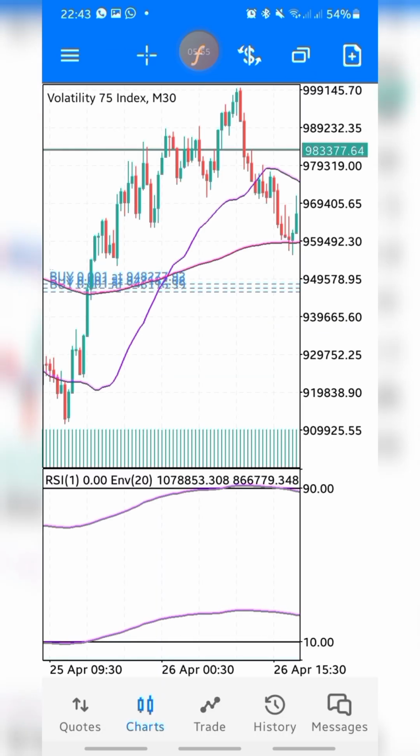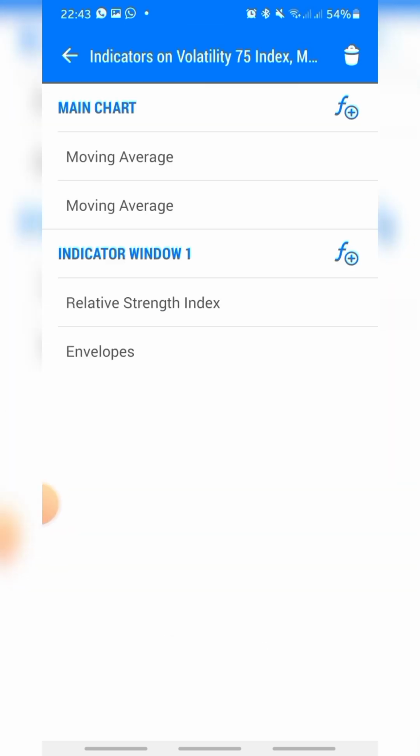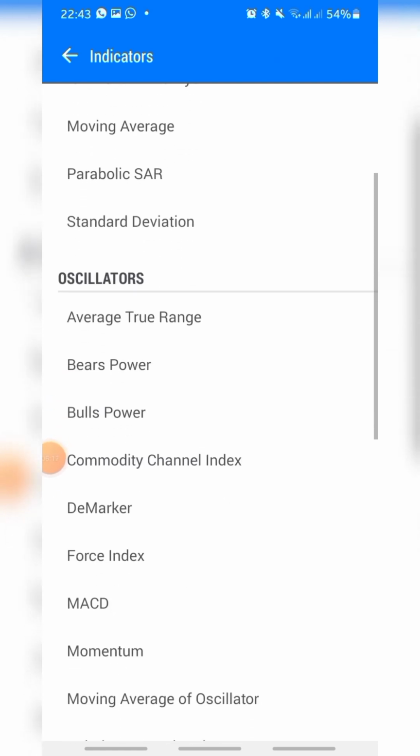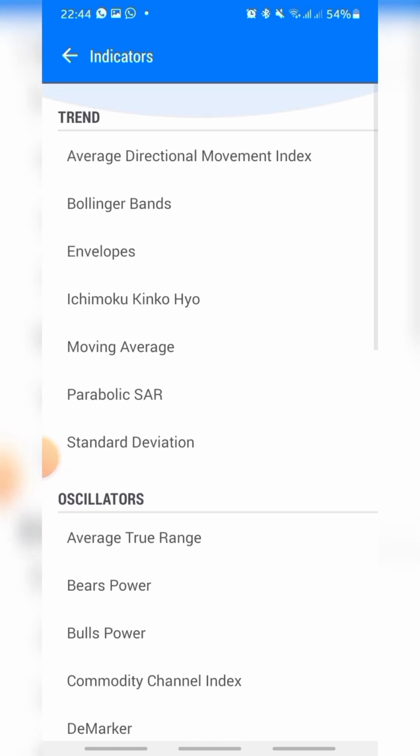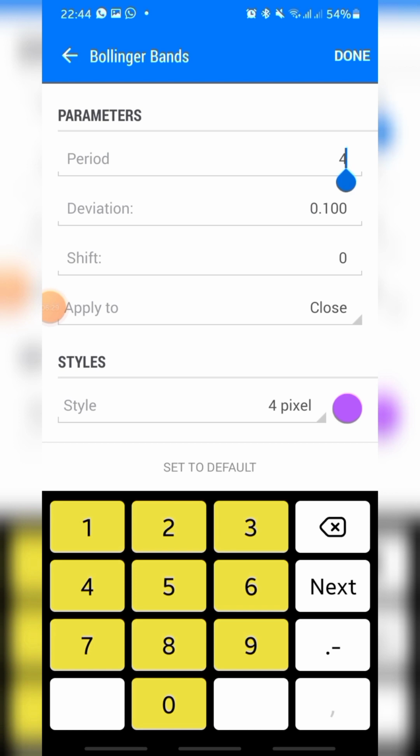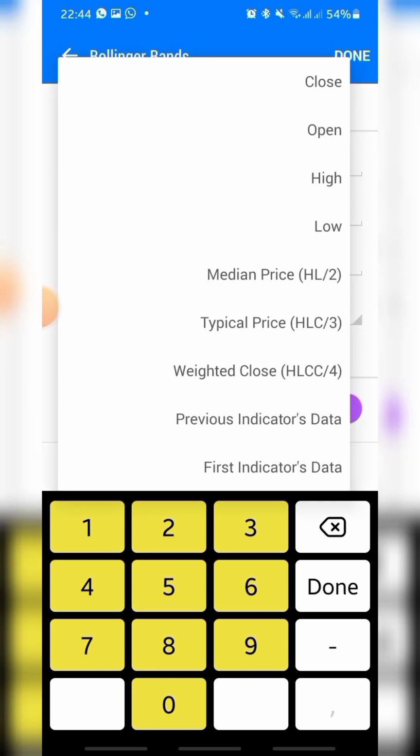The last indicator I'm having on this range is the Bollinger Band. So in order to add the Bollinger Band, you still click on this F icon, and you select this indicator window one. You tap on the plus sign like this and you scroll down to the Bollinger Band. This is Bollinger Band here. You tap on Bollinger Band. I have the Bollinger Band period 4, deviation 0.100, shift 0, apply to close.